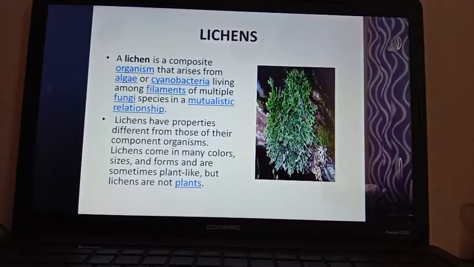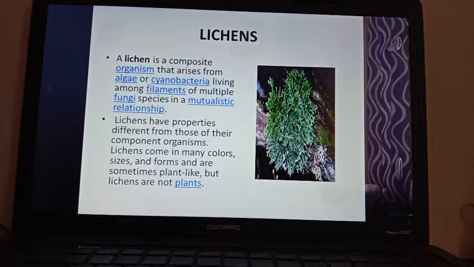Lichens have properties different from those of their component organisms. Lichens come in many colors, sizes and forms and are sometimes plant-like, but lichens are not plants. You can see in the picture, they look like plants but they are not plants.